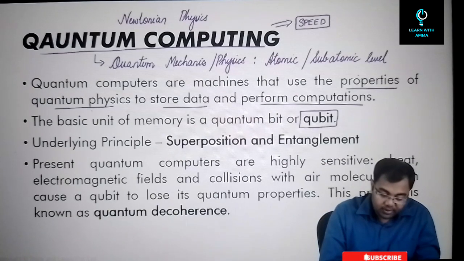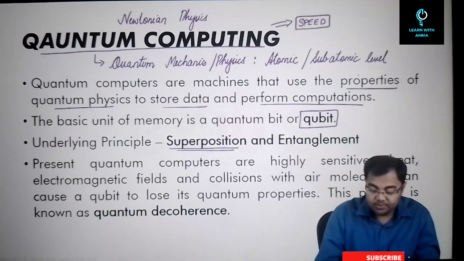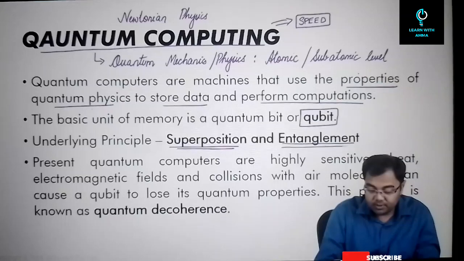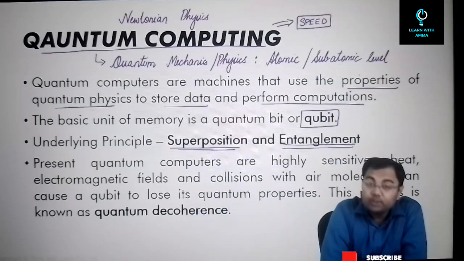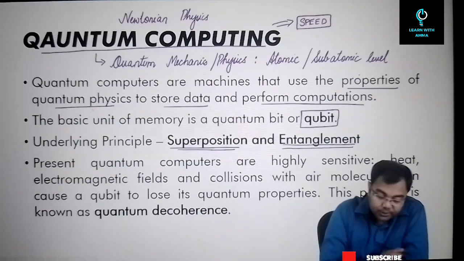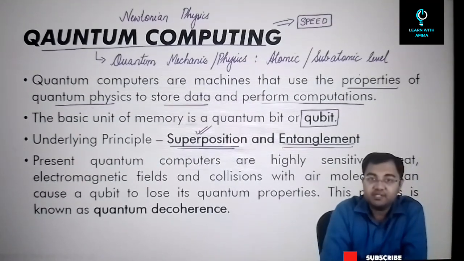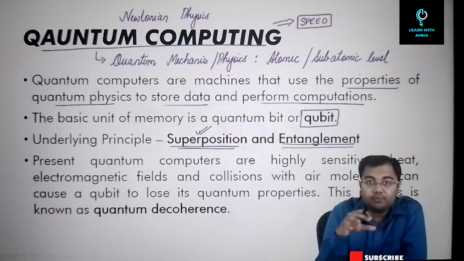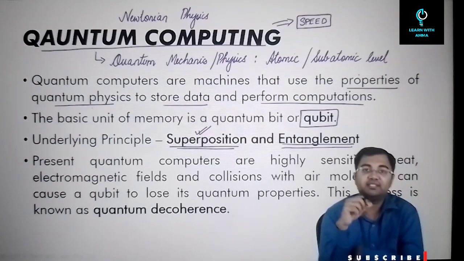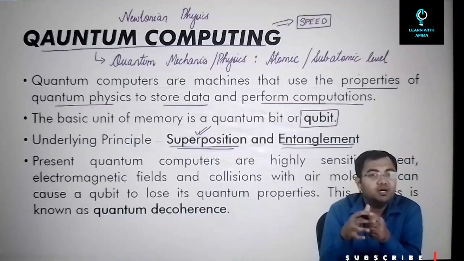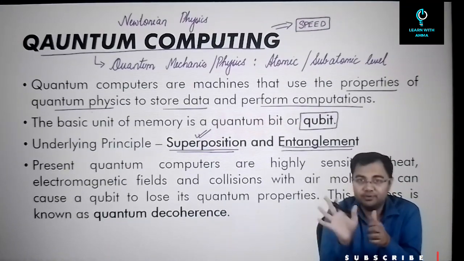So there are two underlying principles. One is the principle of quantum superposition, and the second one is quantum entanglement. What is the meaning of superposition? In superposition, n number of works are being done at once. For example, let's say you know how to play two different musical instruments.